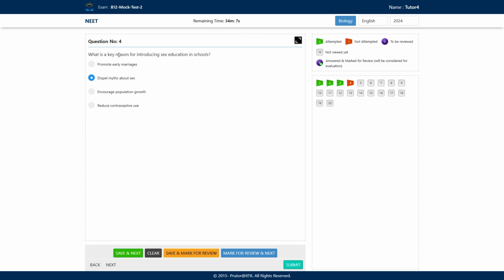Option B is the correct answer here, dispels myths about sex. There are a lot of myths regarding sex-related issues. These myths can be eradicated by introducing sex education in the schools.